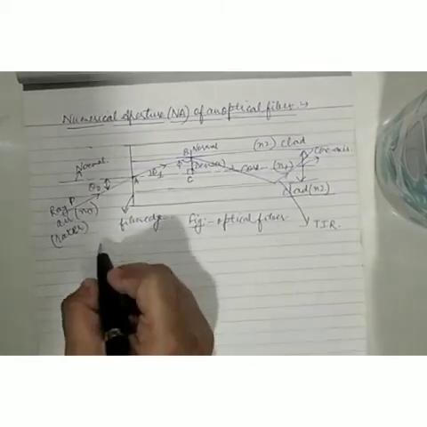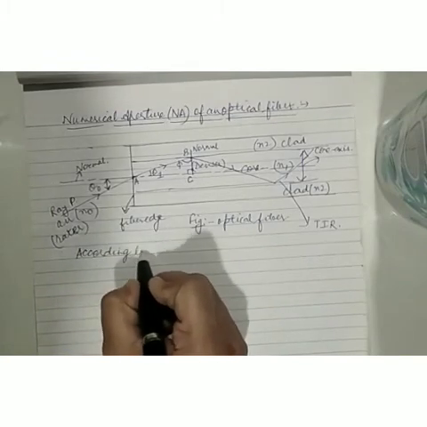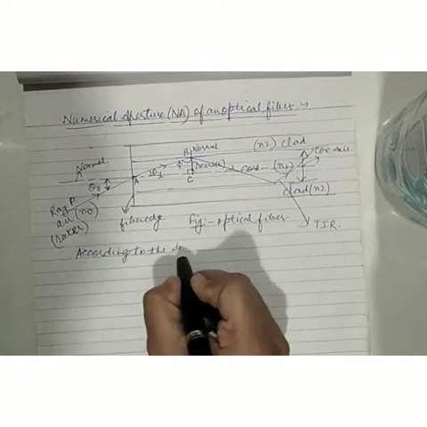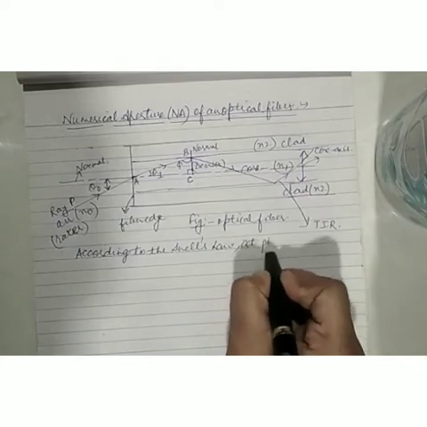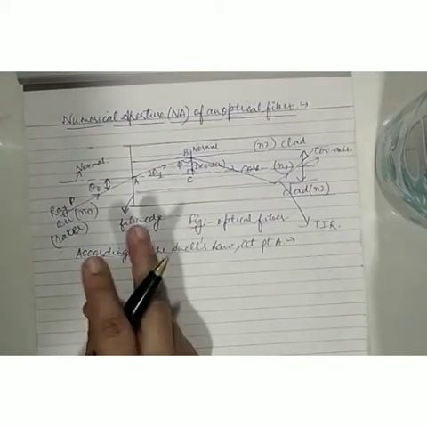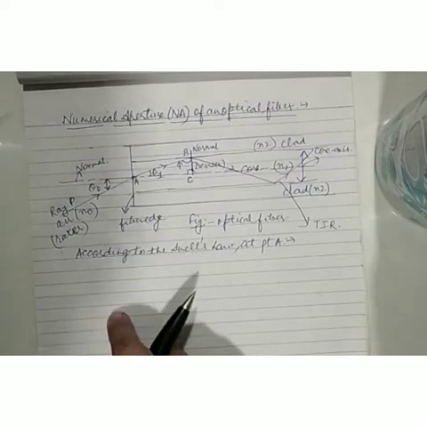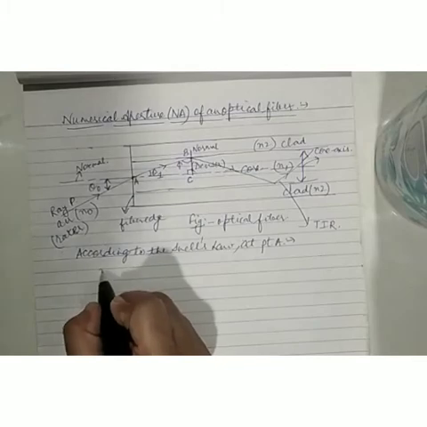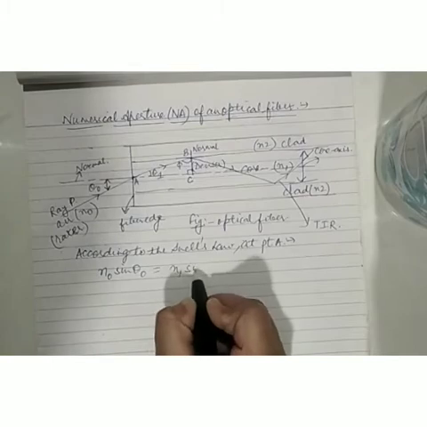Alright. Now, I am applying Snell's law at point A. Snell's law is the law which relates the refractive indices of two different media and their angle of incidence and the angle of refraction. So here at point A, it is given as N0 sine theta 0 is equal to N1 sine theta 1. Let me take it as equation number 1.